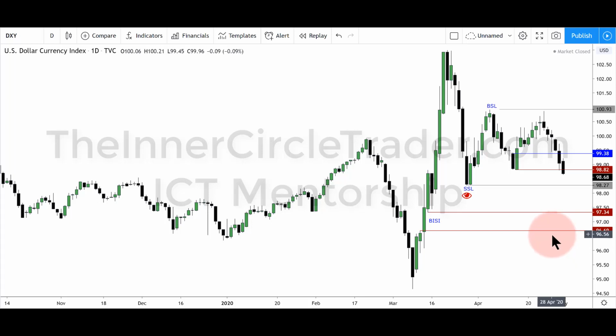I'm going to hold off with that as an objective right now. I just want to see if we can continue and move into a deeper run on this sell side liquidity pool here. And if we do get below that momentum gains, then our attention goes right to here, this BISI. So this particular candle's low. That's the next point of reference for IPTA. All right, so it was very nice to see this deliver as we outlined on Wednesday, and we want to go into a lower time frame hourly chart.